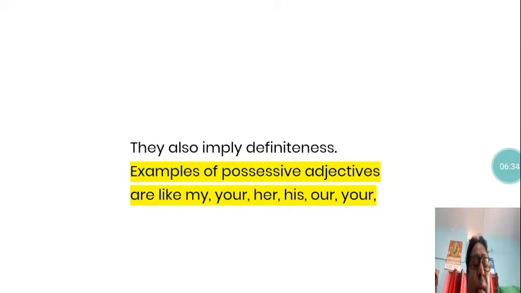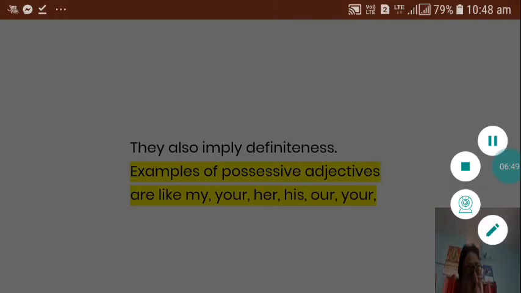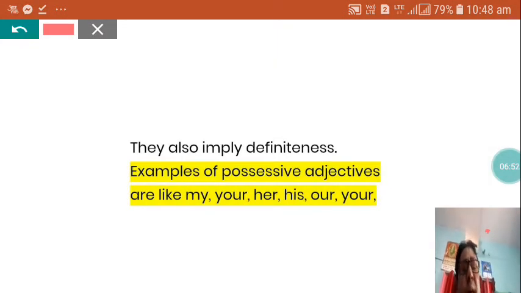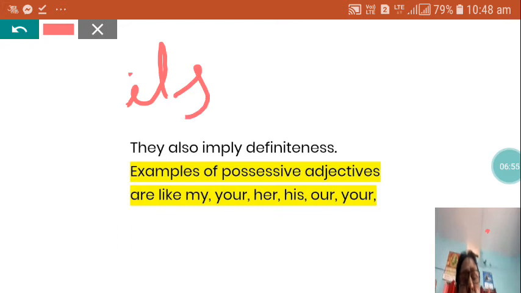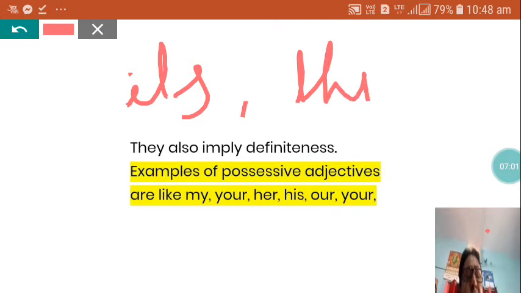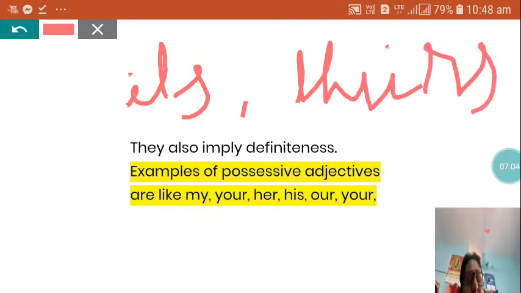They also imply indefiniteness. Examples of possessive adjectives are my, your, her, his, our. Besides that, there are also its and theirs, which you have already used many times. These are also called possessive adjectives: its, theirs, my, your, her.